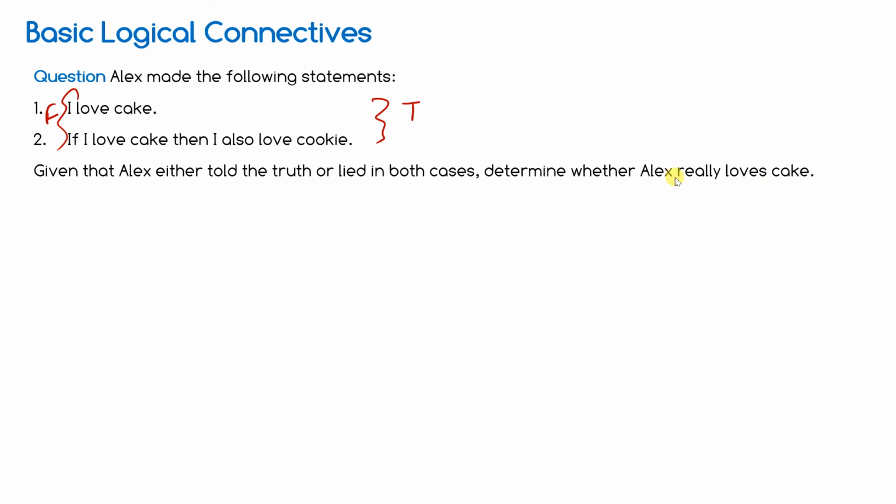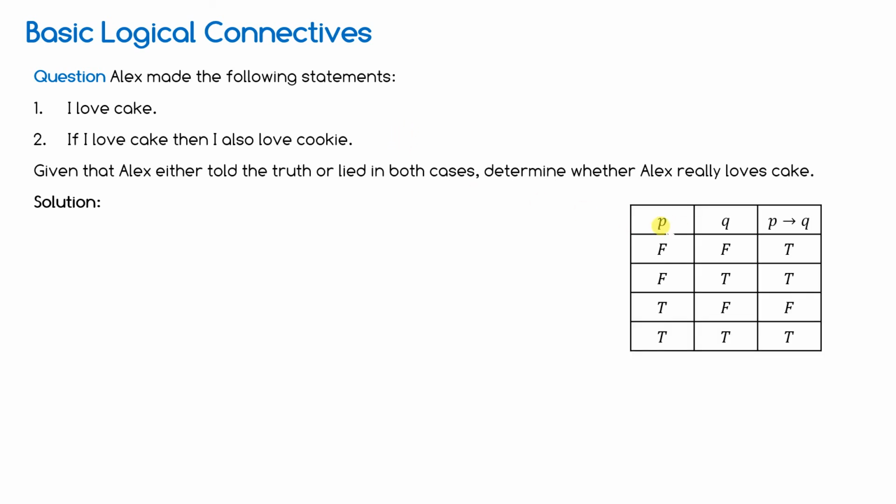What condition is given? In both cases he is telling a lie, or in both cases he is telling the truth. Find it out using the same implication table. Let me write it down. P: I love cake.